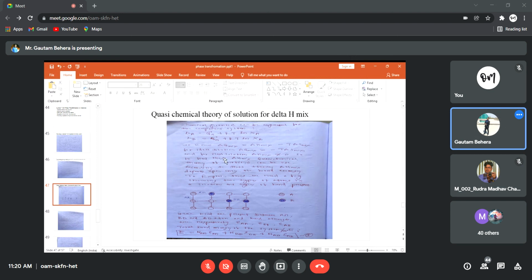For a real solution, we know that delta H mix is not equal to 0. So we have to find out what delta H mix is for a real solution. What is the expression for that? We'll see. You can see I have made a solution of A and B. This is an A atom, this is a B atom. Suppose this is A metal and this is B metal atoms, right? You mix them, and upon mixing, they form a solution. This is the kind of arrangement I have shown, so that we can see what the different bonds present in that solution are.